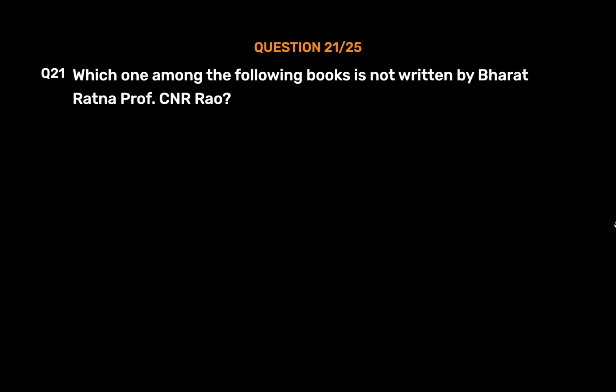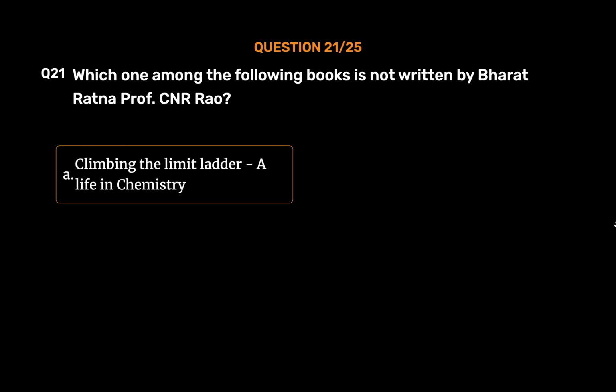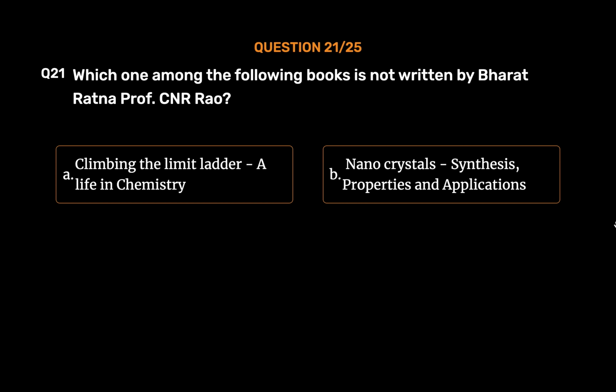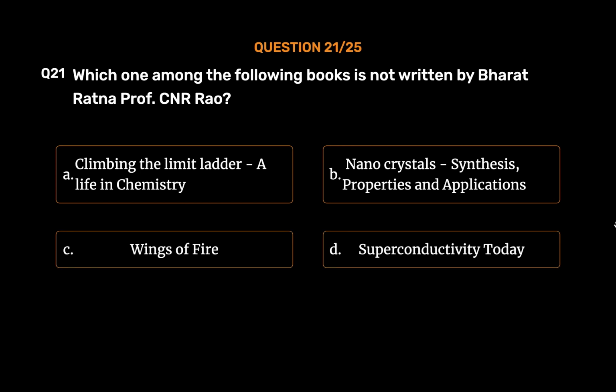Question number 21. Which one among the following books is not written by Bharat Ratna Professor C. N. R. Rao? Option A. Climbing the Limitless Ladder, A Life in Chemistry. Option B. Nanocrystals, Synthesis, Properties, and Applications. Option C. Wings of Fire. Option D. Superconductivity Today. The correct answer is Option C.